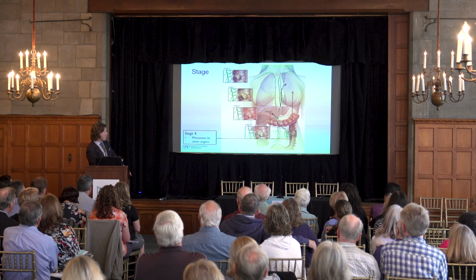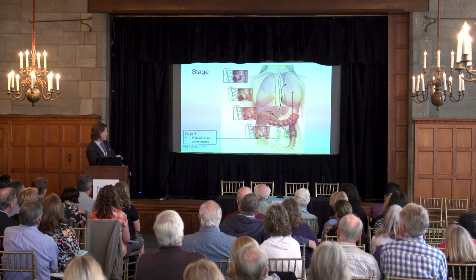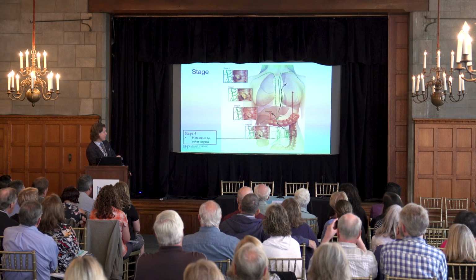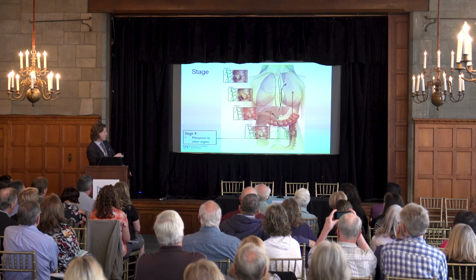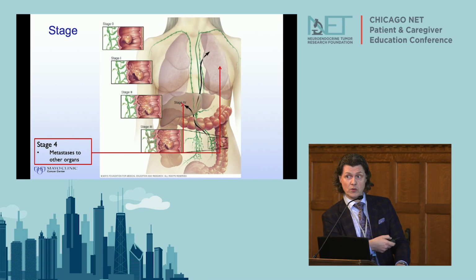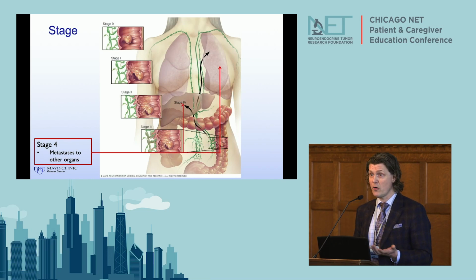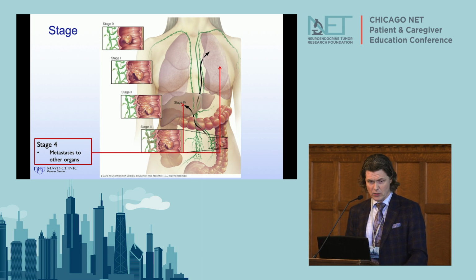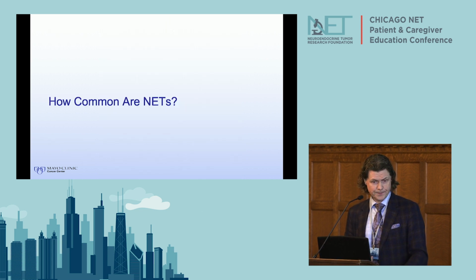And then stage 4 is really when the tumor, which started in the colon or in the small bowel or in the pancreas, has gone to the liver or to the lungs or bones or other organs. So that would be stage 4. So there are only these 5 stages essentially, but stage 0 is something we really don't talk about because we don't really see that. So is this really a problem?